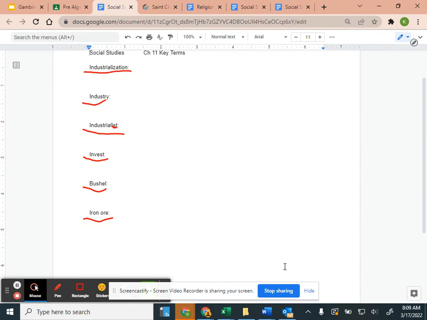In 1892, he found that source in northern Minnesota. He started investing in a few of the small iron mining companies that had begun operating on what was known as the Mesabi Range. Mesabi comes from an Ojibwe word meaning giant. So it was a big range. Okay, so it was a huge space of land.